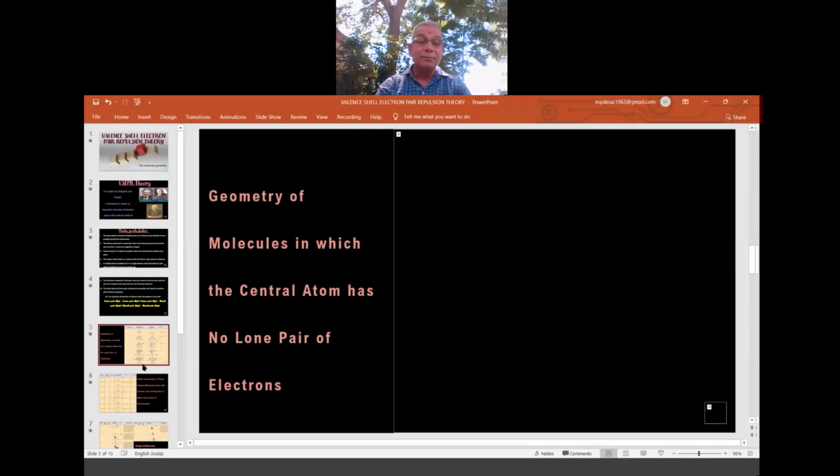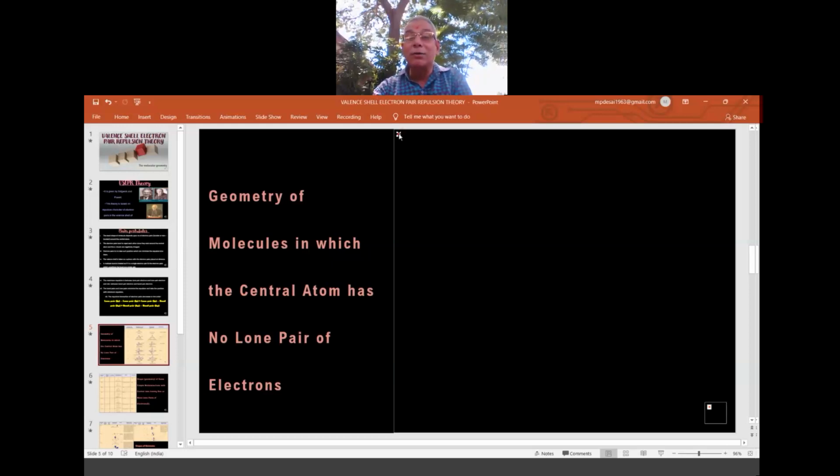So this is the geometry of molecules in which the central atom has no lone pair of electrons. That means any molecule having no lone pair of electrons, like methane, where we don't have any lone pair. But in ammonia we have one lone pair, and in water, on the oxygen we have two lone pairs. So kindly go to the textbook part, because this slide is not taking.